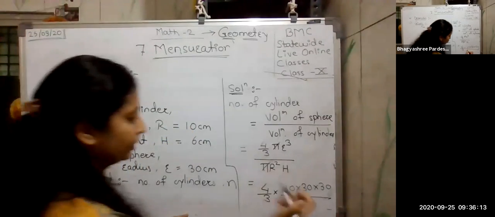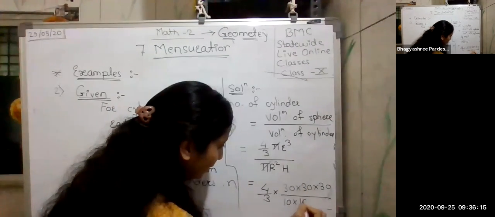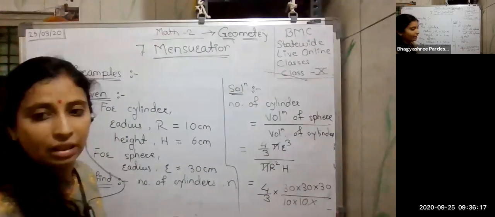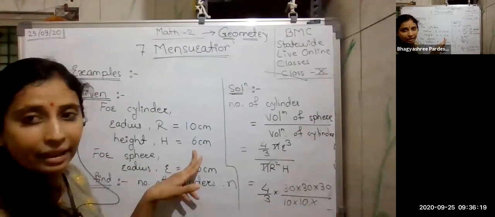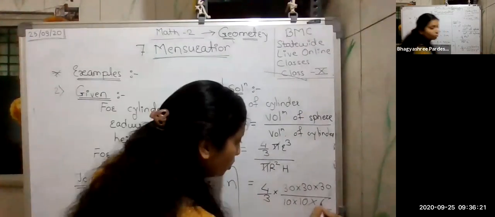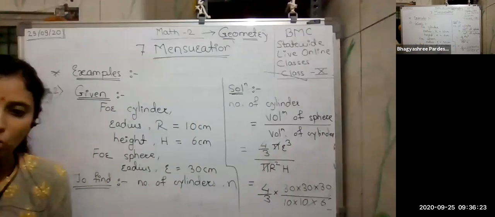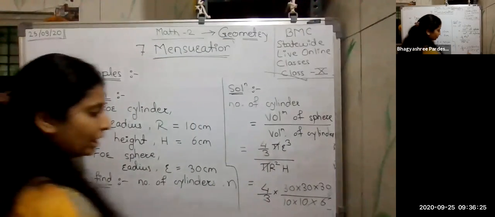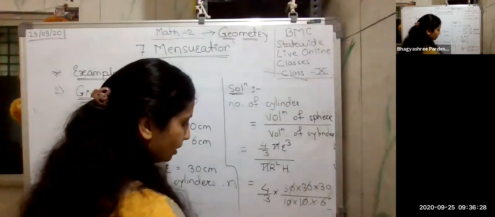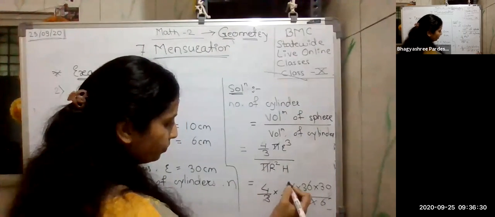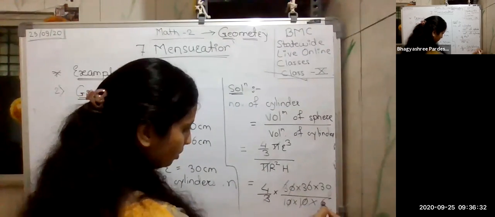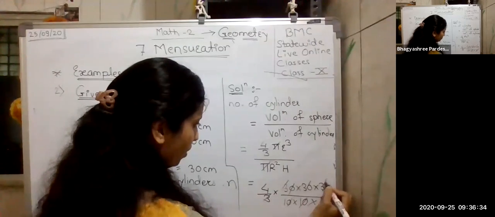So it is 10 multiplied by 10 and the height of cylinder. What is the height of cylinder? It is 60. These are simple calculations. Do this and we can get the answer. So 0, 0 get cancelled. 3 1s are 3, 3 1s are 3. Then 6 1s are 6, 5s are 30.